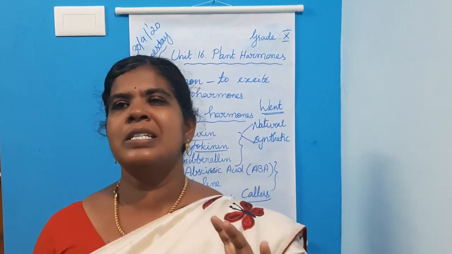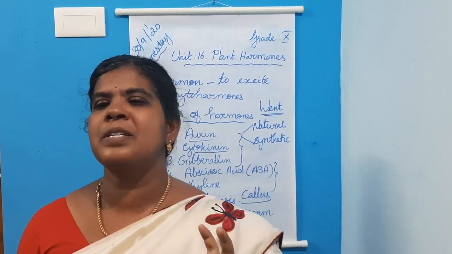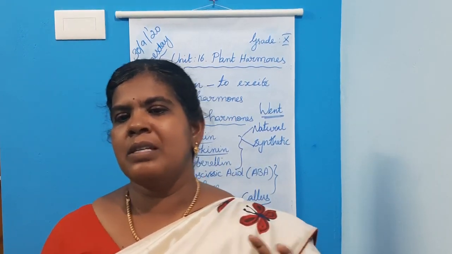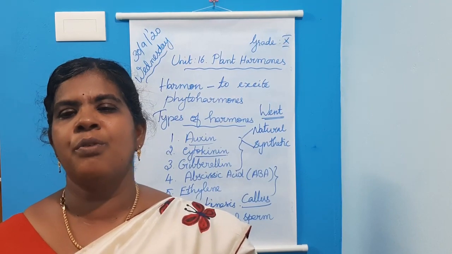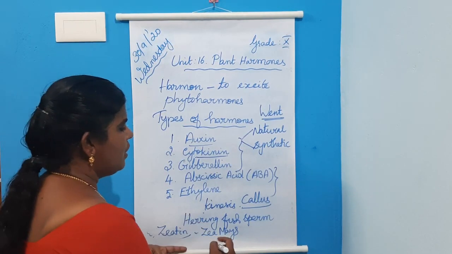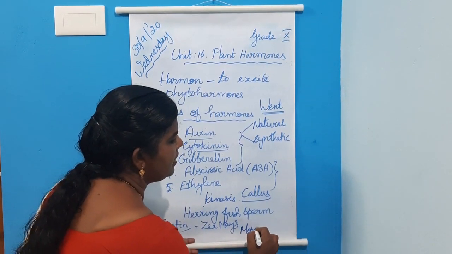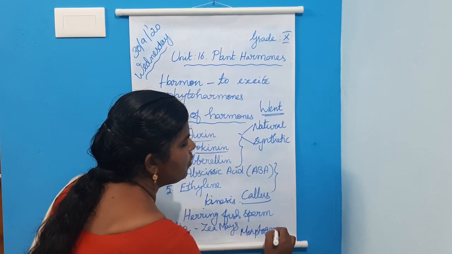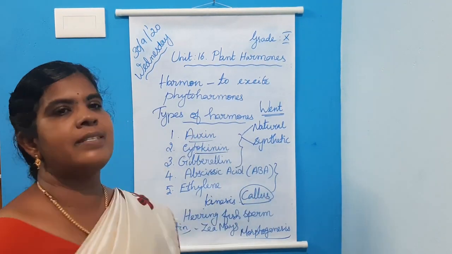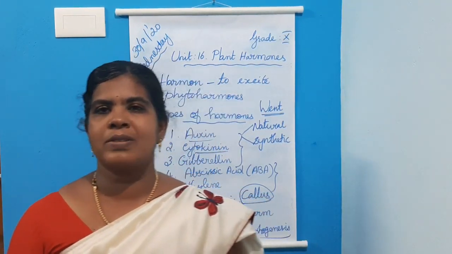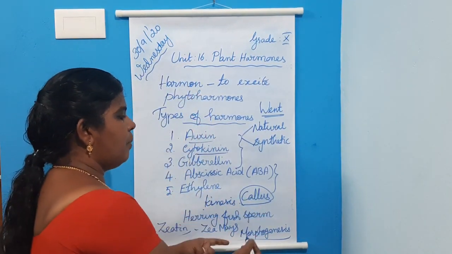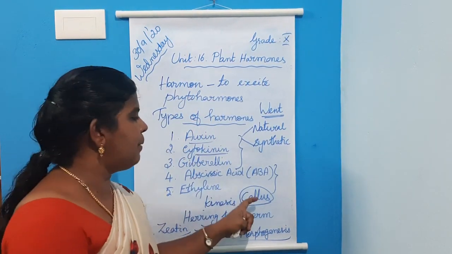So the third physiological effect is that both auxin and cytokinin induce the formation of new organs from the callus.